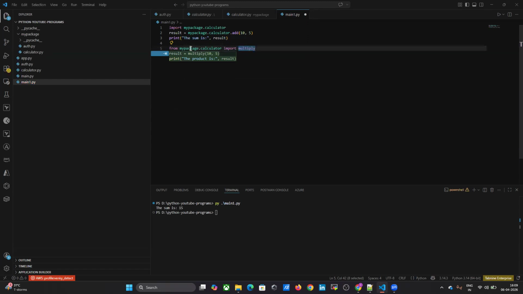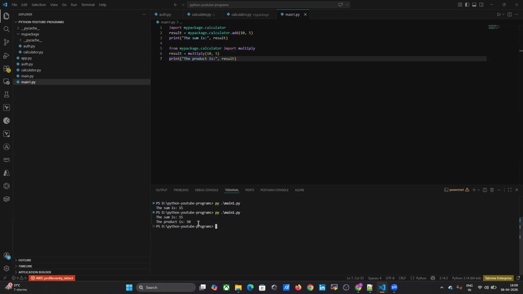Under my package folder, I want the calculator module, and in that module I don't want to call all functions, only the multiply function. Then just import multiply. That is the advantage of the from keyword. Here the sum is 15 and the product is 50. Now we understood what a package means.